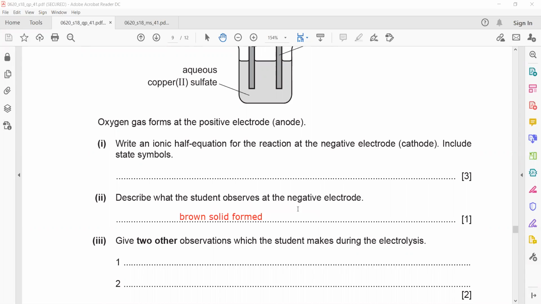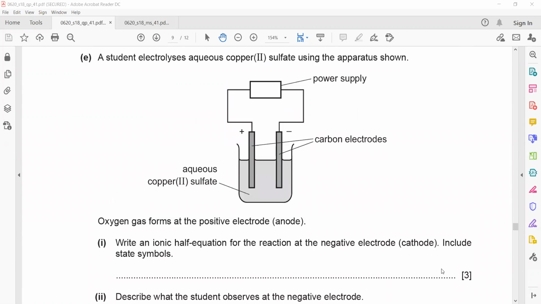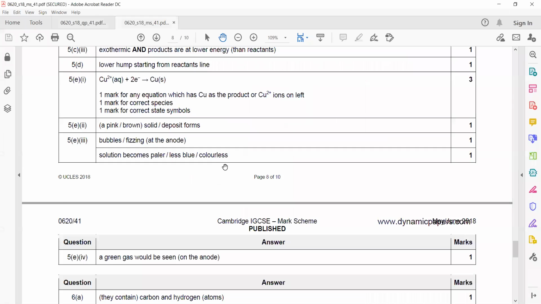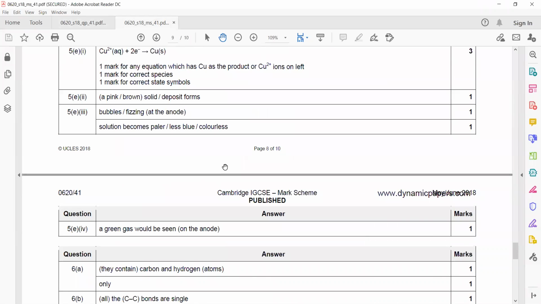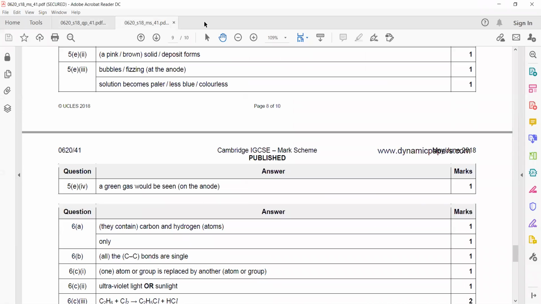Give two other observations which the student makes during the electrolysis. What are the other two observations which the student will make during this electrolysis? The blue color becomes dimmer, and bubbles. The bubbles are a fizz.